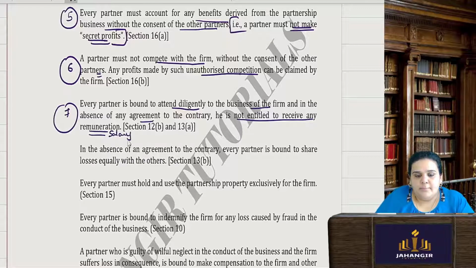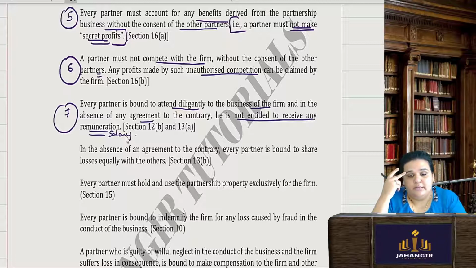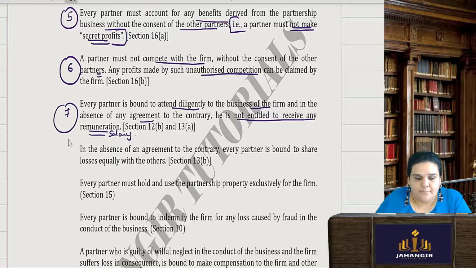There can be 4-5 partners in the firm, but only 2 are very active, doing the whole work all day. So if you want to provide them remuneration, you have to expressly state it in the agreement, and how much remuneration per month. If you have not put any such express statement, then there cannot be any remuneration for the partner.